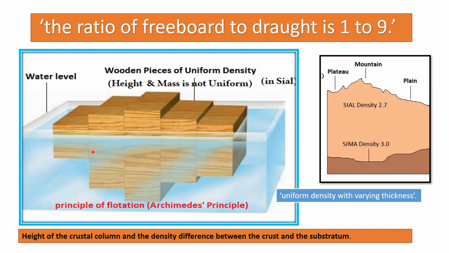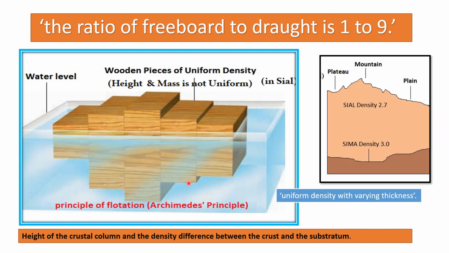Water is the replica of the substratum. The blocks were submerged into the water, and after a few minutes all the wooden blocks adjusted and floated in the water, and the adjustment line was like a mirror image, a water image: the higher the wooden block, the higher the projection, and the lower the block, the lower the projection.